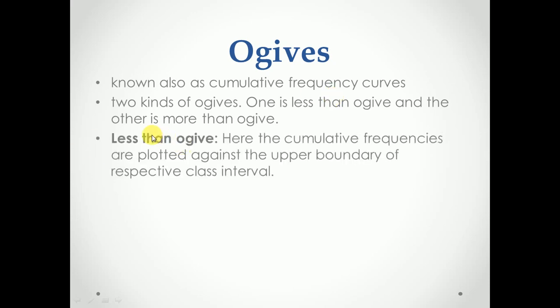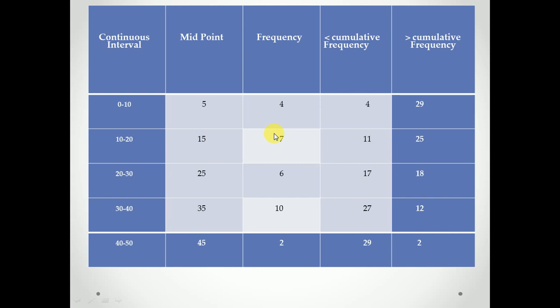First is the less than Ogive. In this, the cumulative frequencies are plotted against the upper boundary of the respective class interval. Suppose this is a class interval of 0 to 10. While plotting the point, you have to plot against the upper boundary.